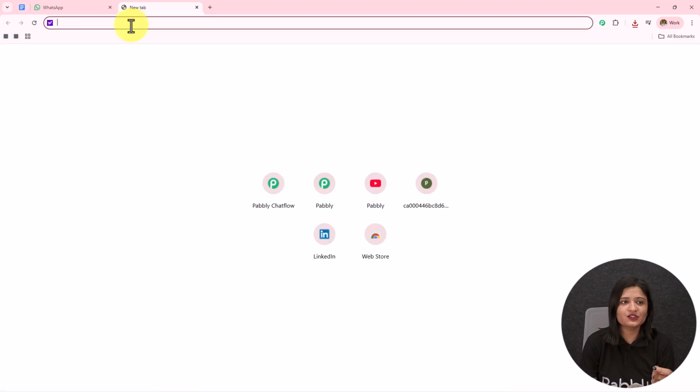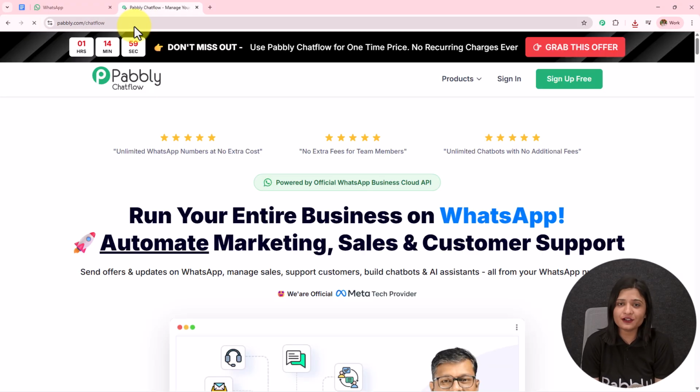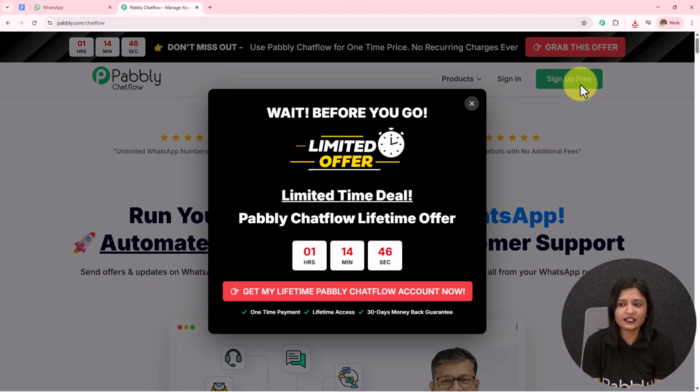Now to visit Pabbly Chatflow, we have to write www.pabbly.com/chatflow in the browser. And after browsing the website, we need to sign into our Pabbly Chatflow account. On the top here, you can see two options, sign in and sign up for free. If you are an existing user, you can click on sign in. And if you are a new user, you can click on sign up for free.